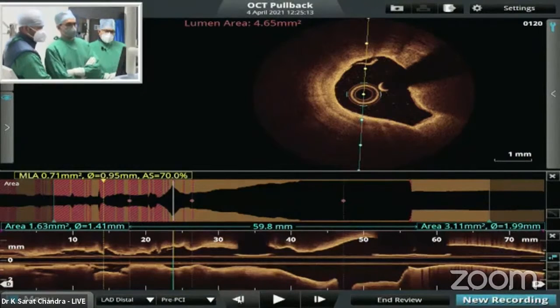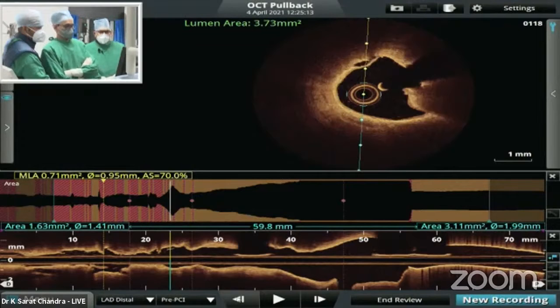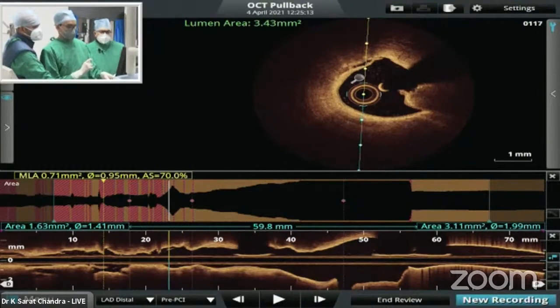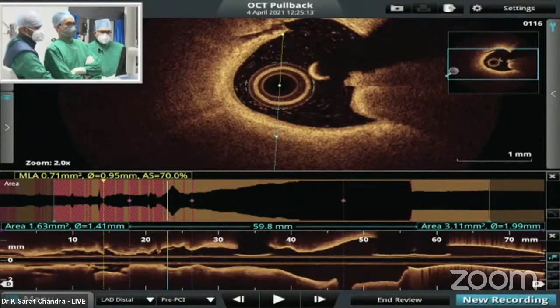Move slowly. Is the top one a plaque rupture? You can see it at the 12 o'clock position. Yeah, that is not the plaque rupture. Now slightly move. Go further. Here you can see some discontinuation of the endothelial border. Move slowly. This side you can see the calcific nodule. You can see a very projecting nodule. That's a calcific nodule with back scattering.